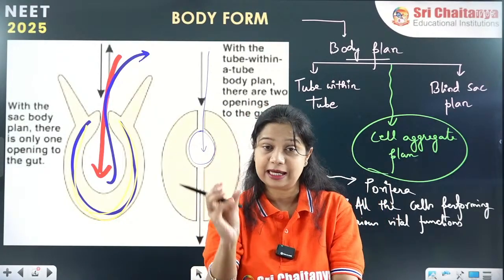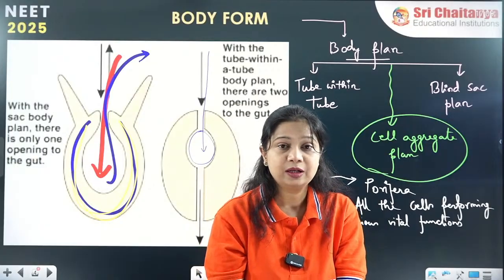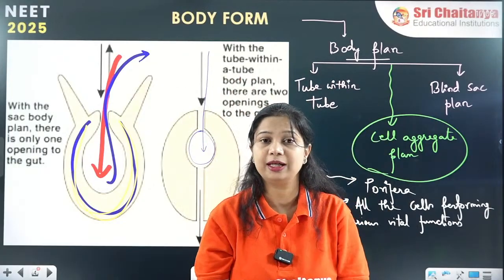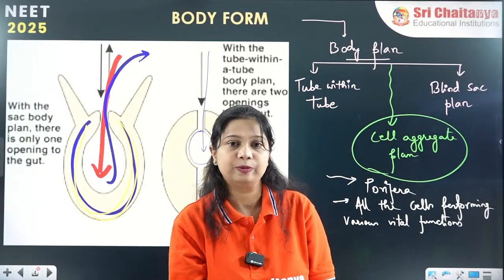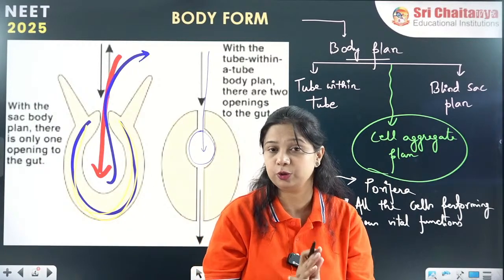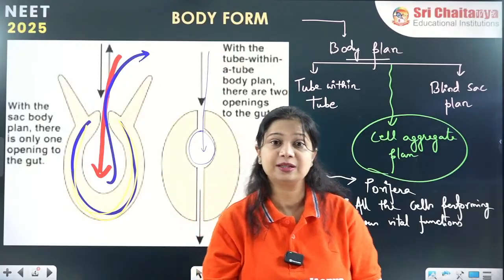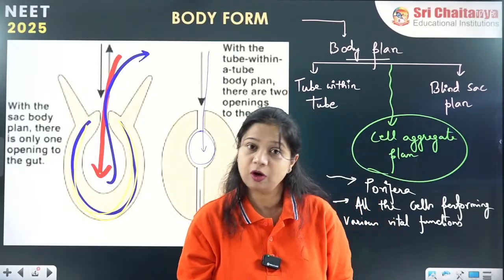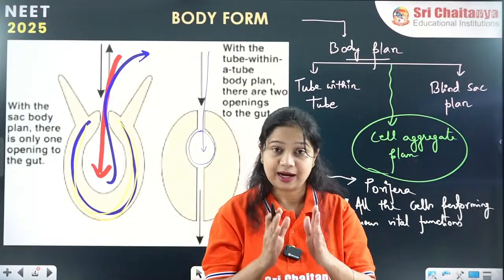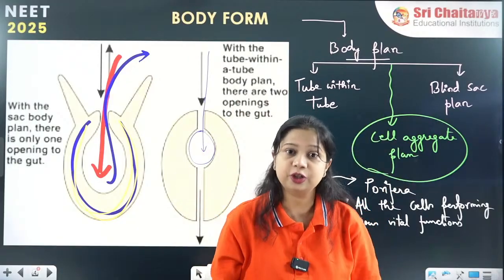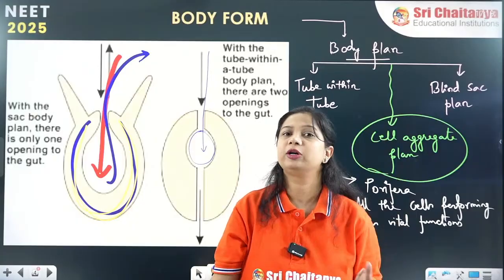The whole digestive tube is there. So inside the human body there is the digestive tube, another tube, tube within a tube. The first tube is the digestive tube, or we can call it the alimentary canal or digestive tract, that is present within another tube which is the body cavity or the body tube.